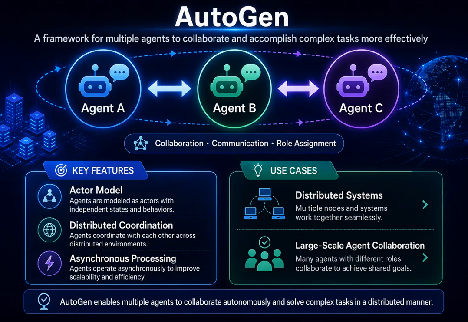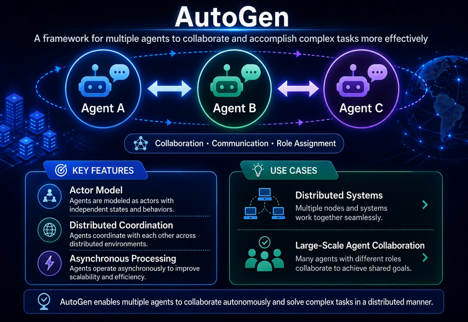The defining characteristic of AutoGen is that multiple agents collaborate by communicating with one another. Each agent takes on a different role, shares information with other agents, and works together toward a common goal. This approach is based on the concept of the actor model. Agents exchange messages, divide responsibilities autonomously, and execute tasks in parallel. As a result, AutoGen is particularly well-suited for distributed systems and large-scale multi-agent environments. Rather than enhancing the capabilities of a single agent, AutoGen focuses on solving more complex problems through the coordination of multiple agents.